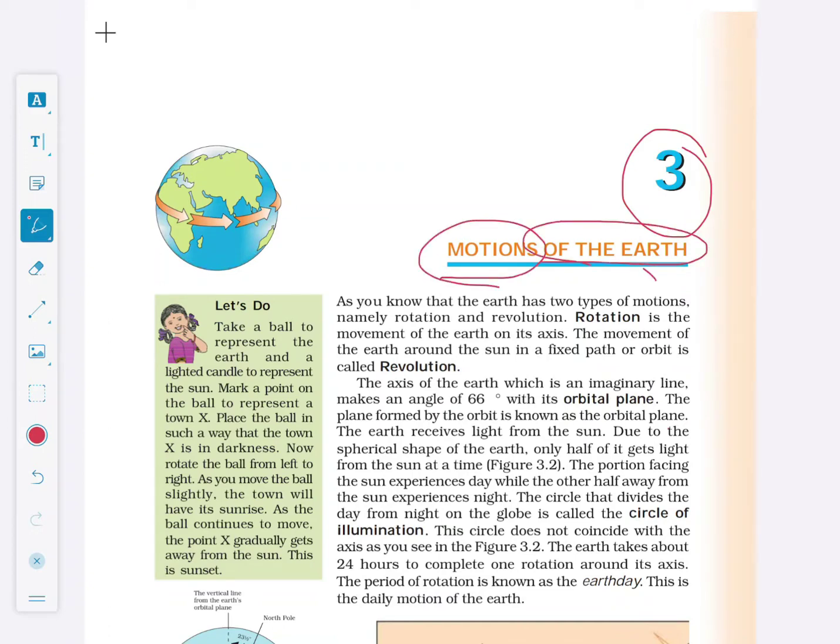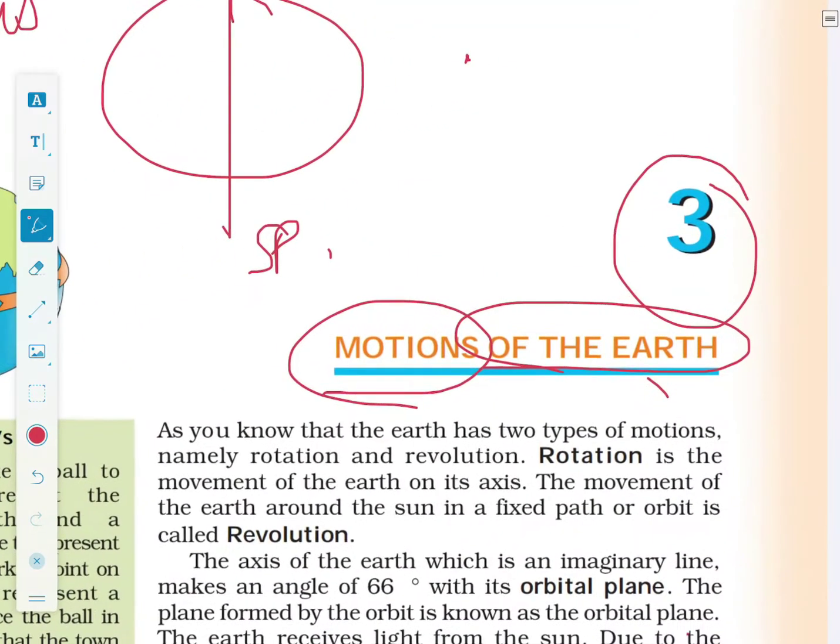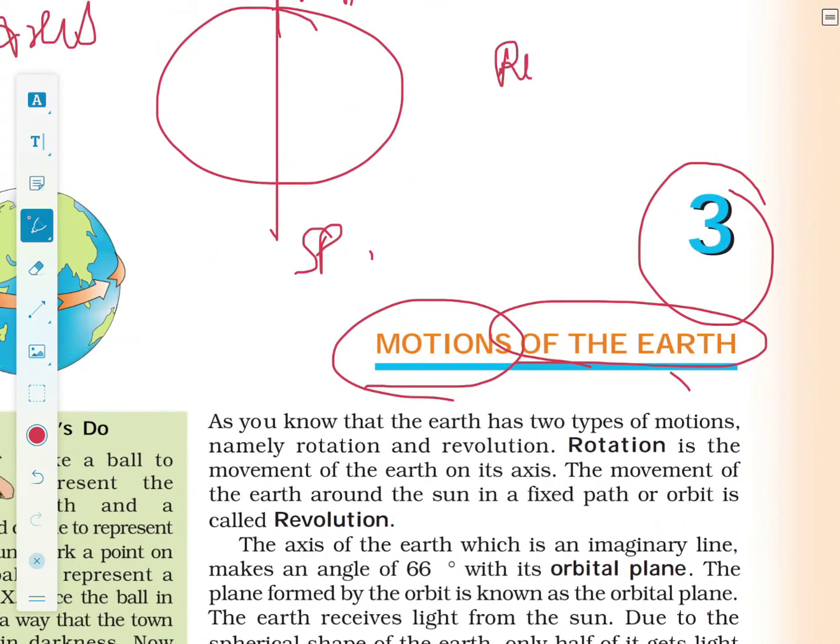In the previous chapter we have read that axis is an imaginary line passing through the center of the earth that goes through North Pole and South Pole. We all know that earth spins around its axis. The spinning movement of the earth around its axis is called rotation. And when the earth spins around its axis, it also revolves around the sun, which is called revolution.